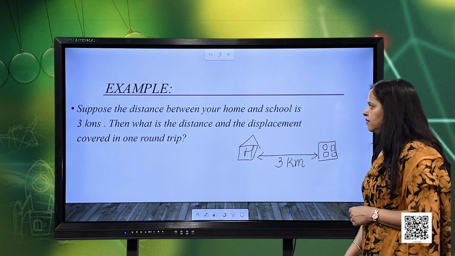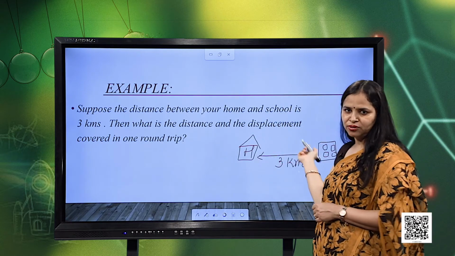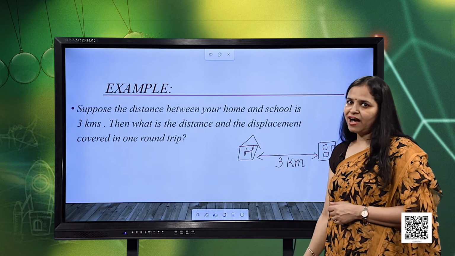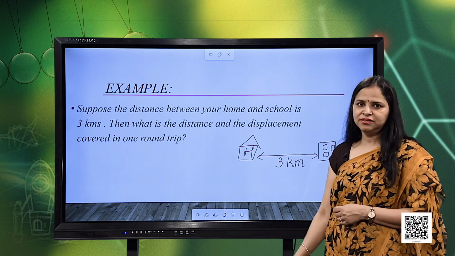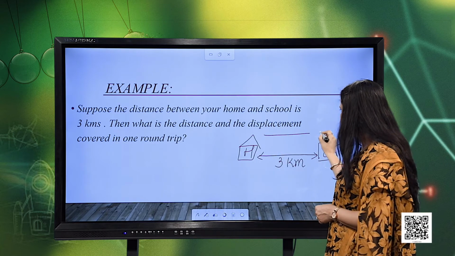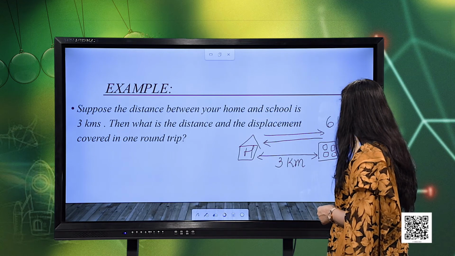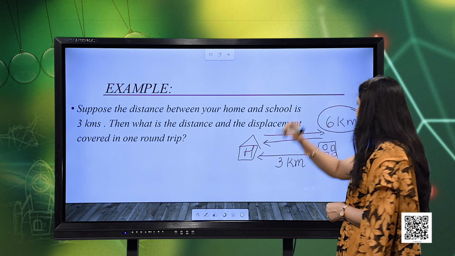Then what are the distance and the displacement covered in one round trip? I hope that you will be able to find out the distance travelled in one round trip. 3 kilometers plus 3 kilometers gives you 6 kilometers as the distance travelled.